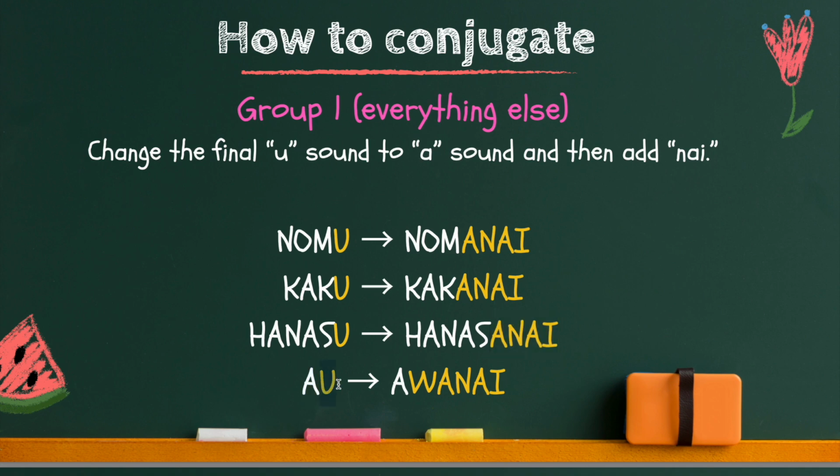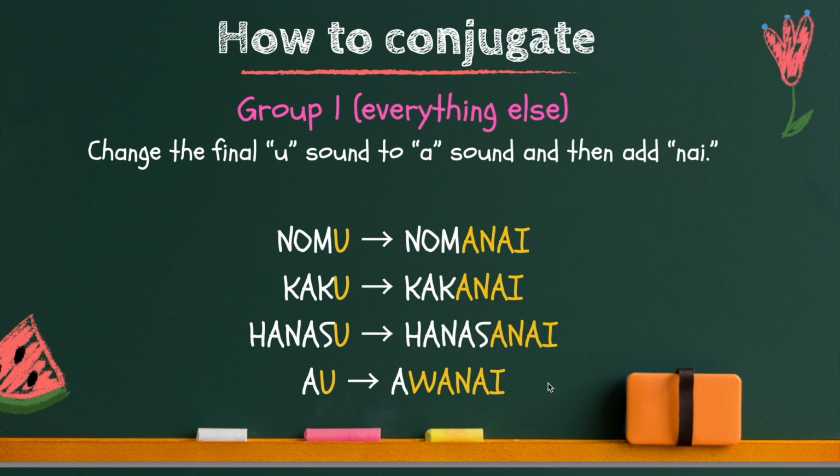And lastly, 会う. So if it's u ending verb like 会う and 買う, 歌う and so on. This is one exception. Change u to わ instead and then add ない. So be careful with u letter ending verbs like 会う, 買う, 歌う and so on.